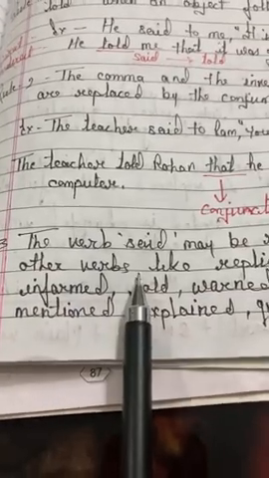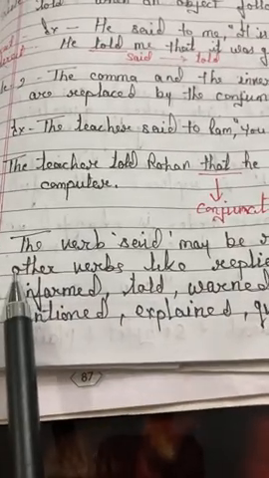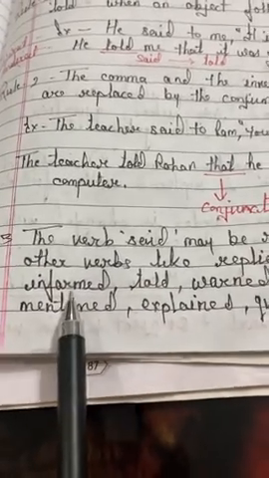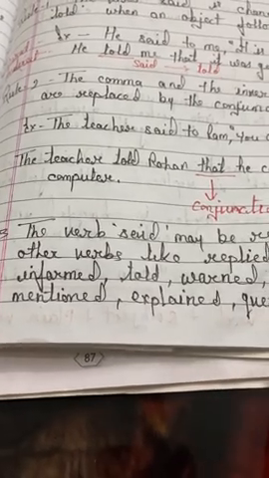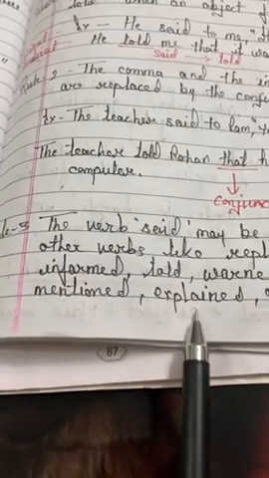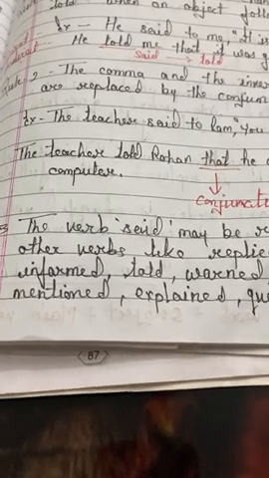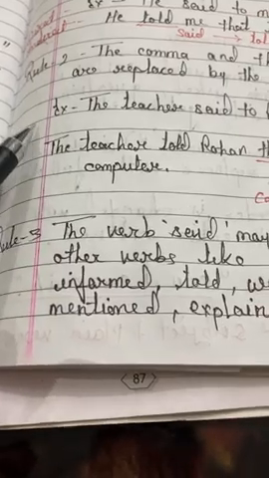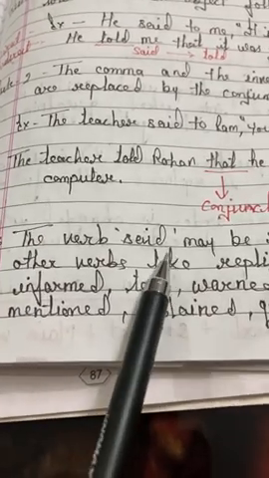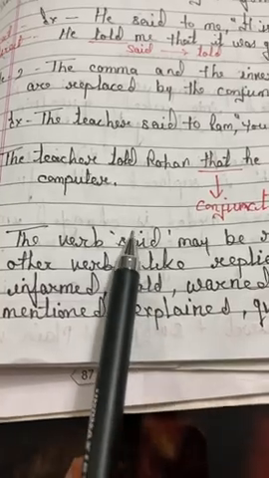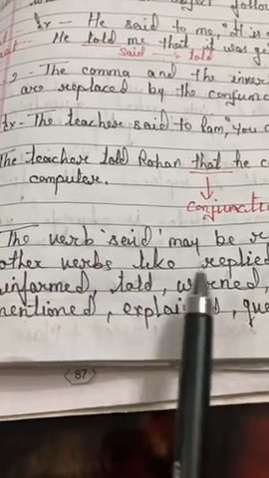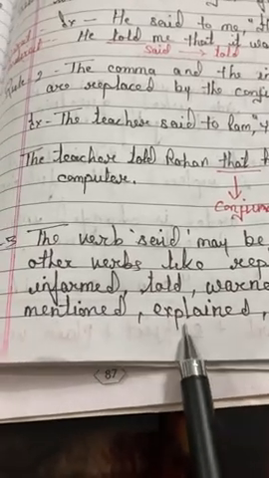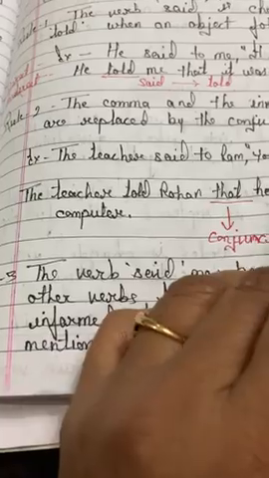Now come to the next rule. The verb said may be replaced by other verbs like replied, answered, informed, told, stated, mentioned, explained, questioned, asked, etc. That means when we write the direct speech into indirect speech, we have to convert this said by the other verbs like replied, answered, informed, told, mentioned, explained, etc. Now come to the next sentence.